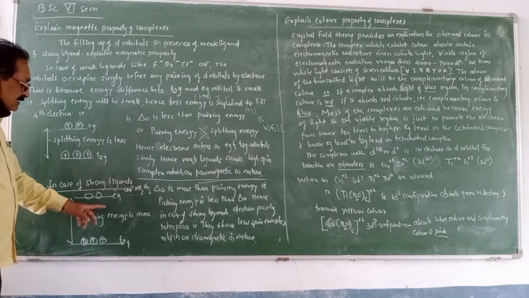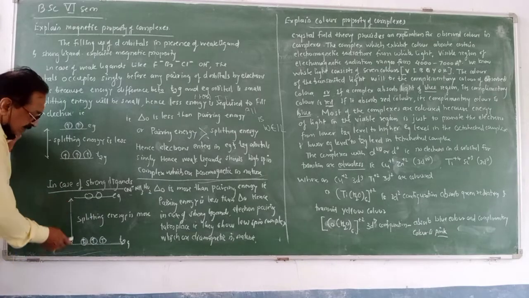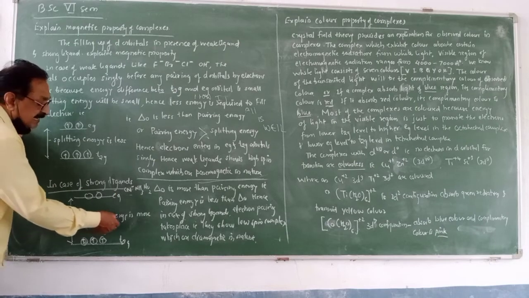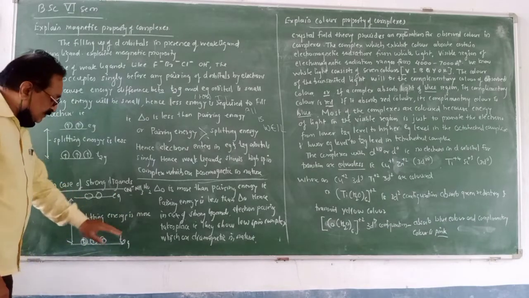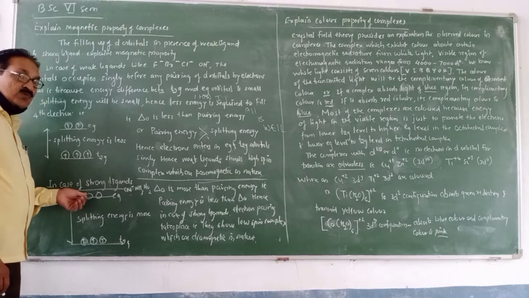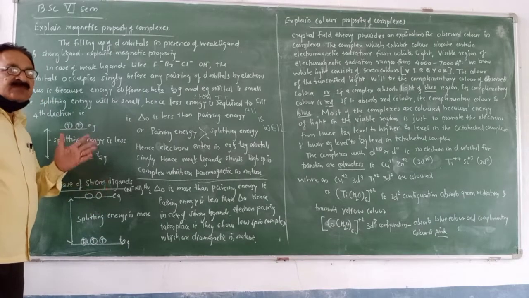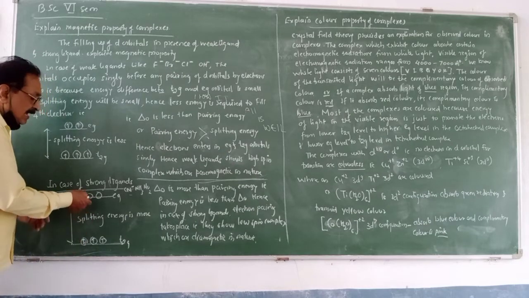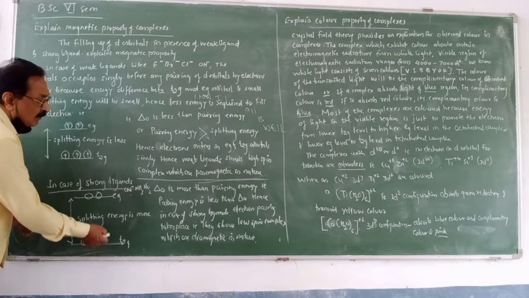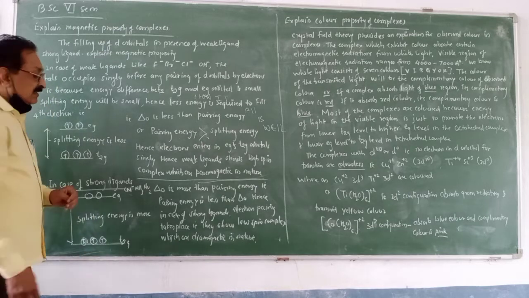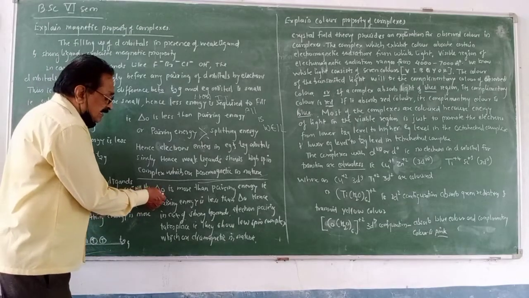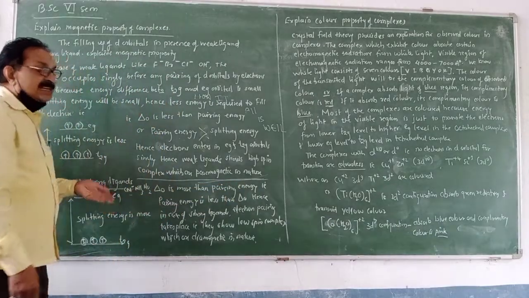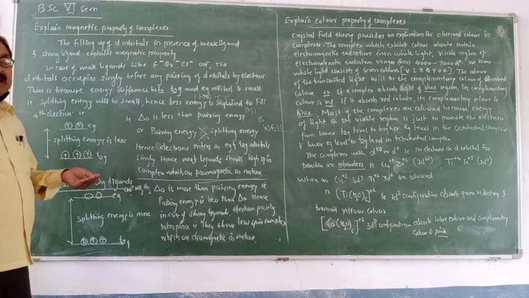The energy difference between the t2g orbital and eg orbital, that is the splitting energy, is more. When the splitting energy is more, the electron can't go towards the eg energy level because the energy difference will be more. The electron is not able to enter the eg orbital because of the large energy difference. That is nothing but crystal field stabilization energy is more than pairing energy. That is, pairing energy is less than crystal field splitting energy.